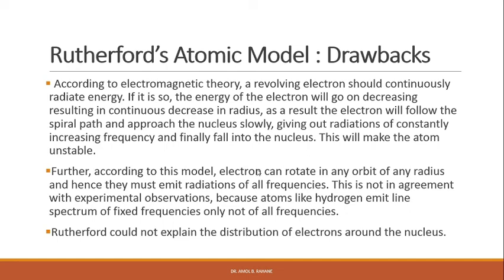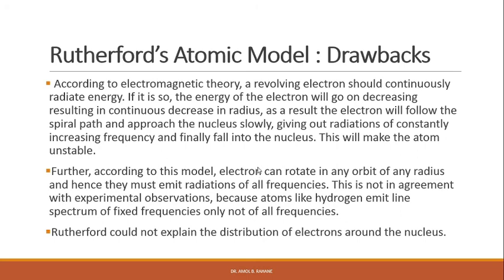The difficulties were resolved by Bohr, who applied quantum theory to the Rutherford atomic model. Both Thomson and Rutherford were doing experiments with atoms, right? On the basis of their experiments, they made the Thomson atomic model and the Rutherford atomic model.